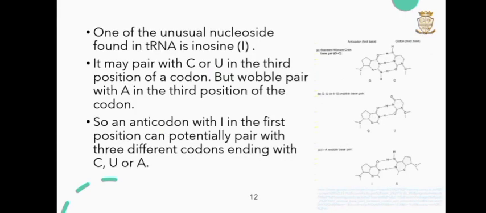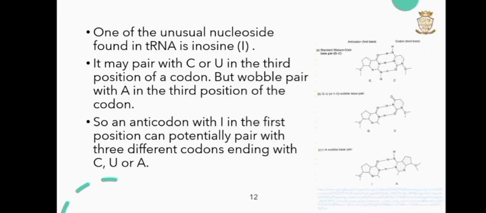One of the unusual nucleotides found in tRNA is inosine, which has a structure similar to that of guanosine. This nucleoside can originally pair like G, so we would expect it to pair with C or U in the third position of a codon. But Crick proposed that inosine would still form another kind of wobble pair, this time with A in the third position of a codon.